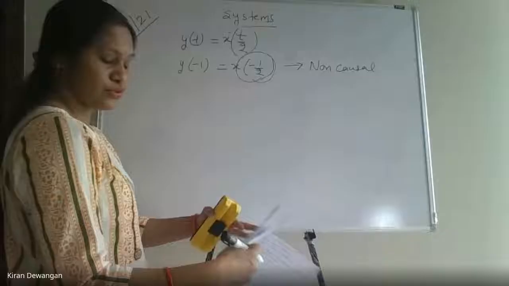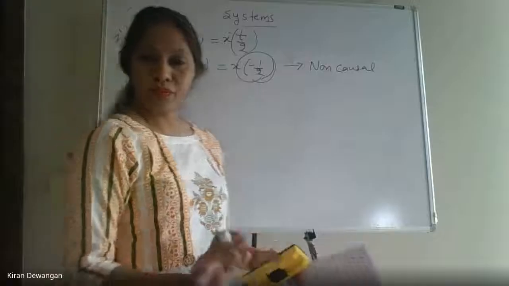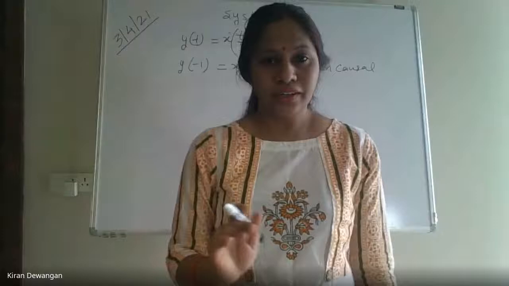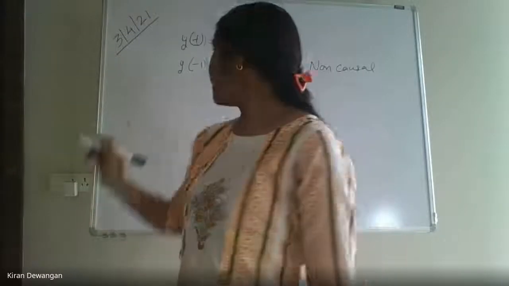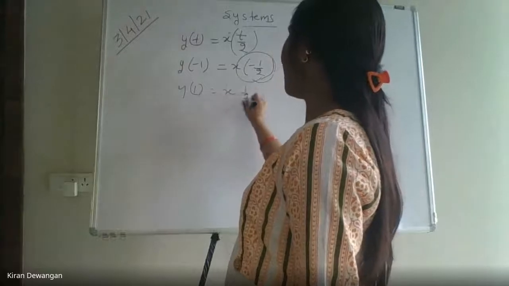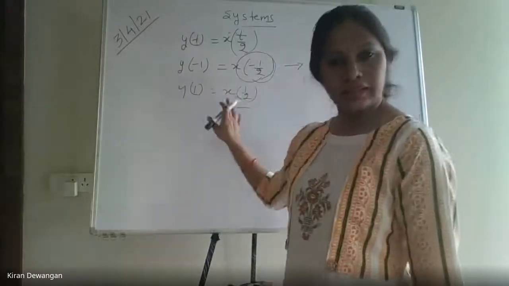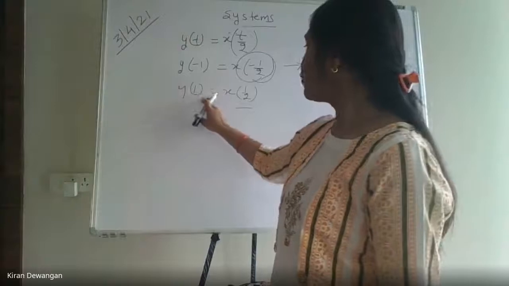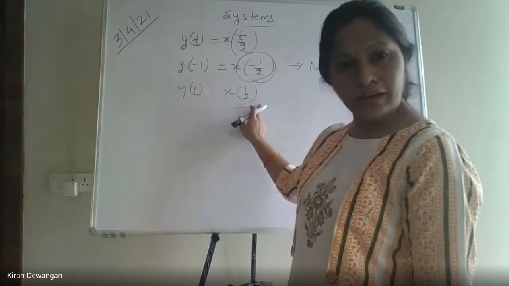Ma'am, if we put a positive value here, like +1 or +2, then it won't come that way. Okay, I get your doubt: if we just keep y of 1, it will be x of 1/2, so that is a past value. If we put y of 2, x of 1 will come.